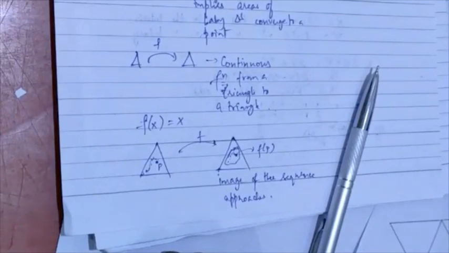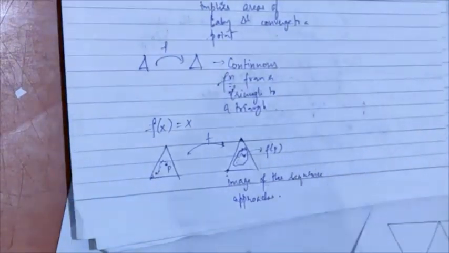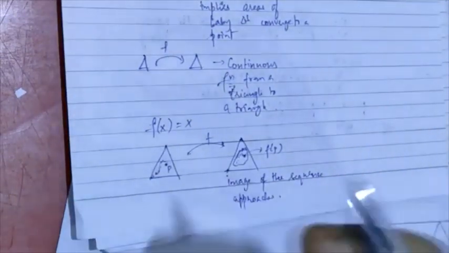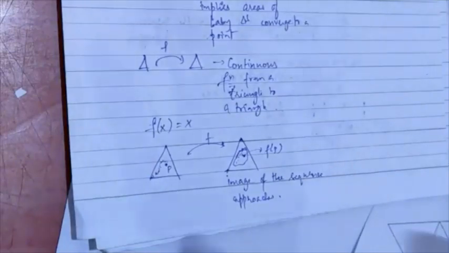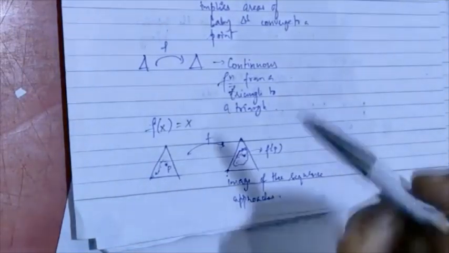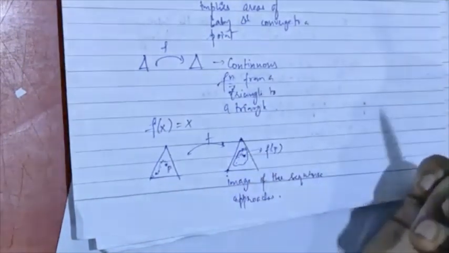This is a very rough definition of continuity. It's not rigorous, and I'll admit that, but to some extent I have to let go of rigor in favor of intuition. Anyway, moving ahead. So a continuous function from a triangle to a triangle has a fixed point.